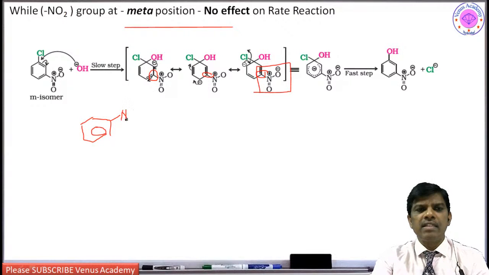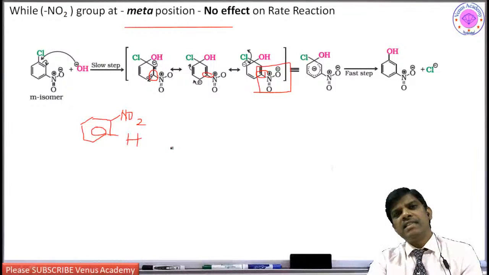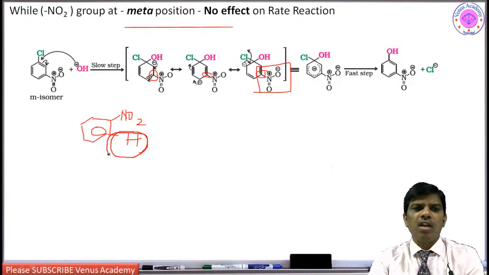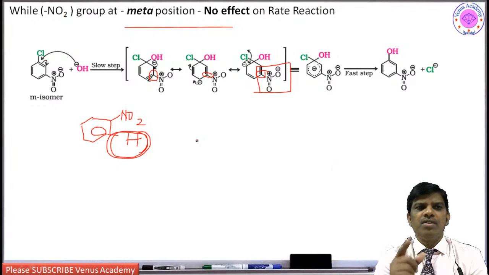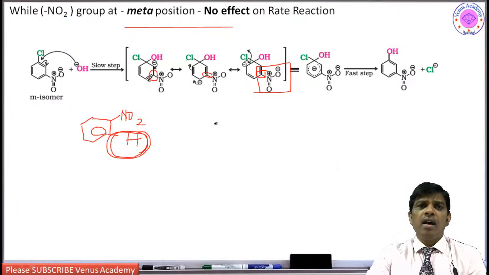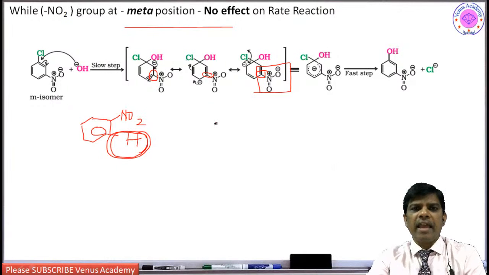When you discuss nitrobenzene, the hydrogen which is ortho to the nitro group is easily substitutable by a nucleophile, because it is an acidic type proton. That I will explain when I am teaching about nitro compounds. Anyhow, this is how it favors the nucleophilic substitution reaction on aromatic arenes.